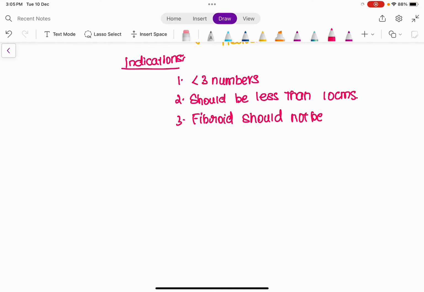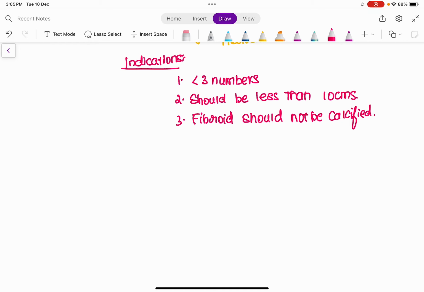So the fibroid should not be calcified. If the fibroids situated in the uterus, either submucosal, subserosal, or intramural type, are fewer than 3 in number, the size of the fibroid is less than 10 centimeters, and the fibroid is not a calcified fibroid,